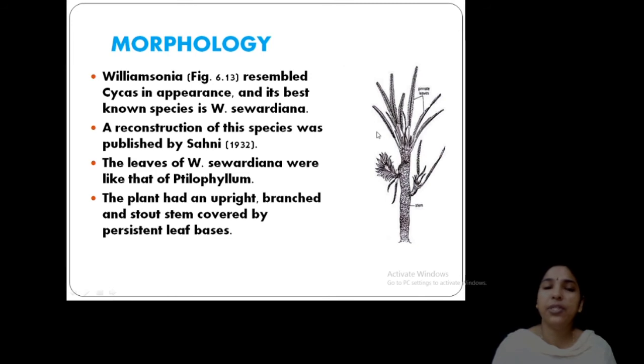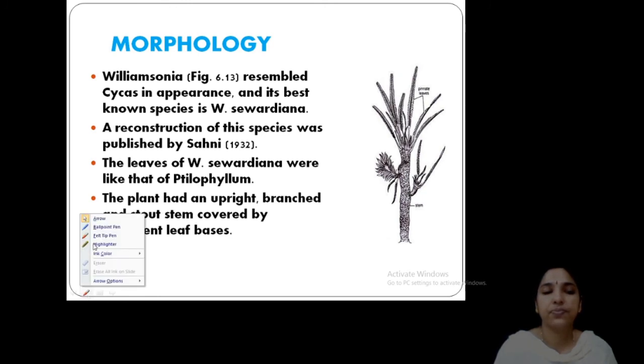Reconstructed and published by Birbal Sahni in 1932, Williamsonia sewardiana. The leaves are known as Ptilophyllum. You can see here, I will show you. The leaves of Williamsonia are known as Ptilophyllum. Clear? It is published by Sahni.